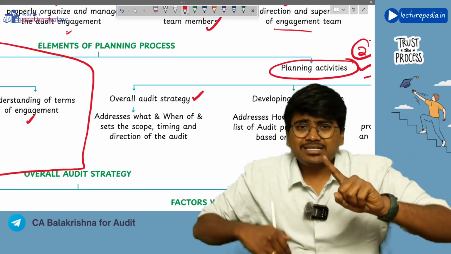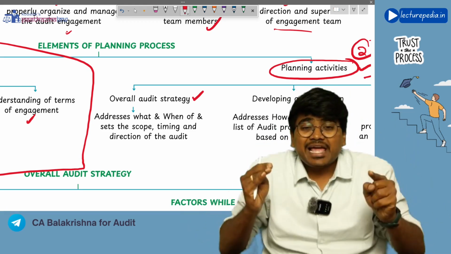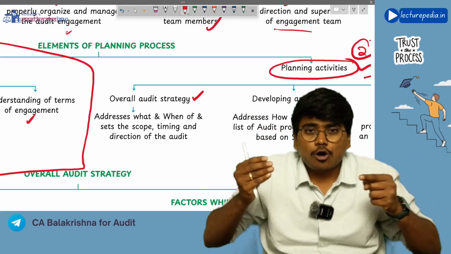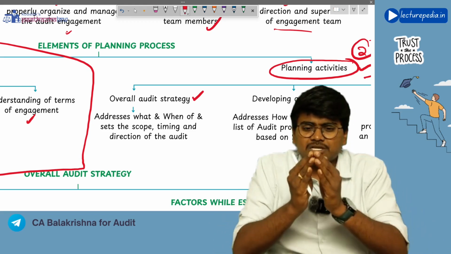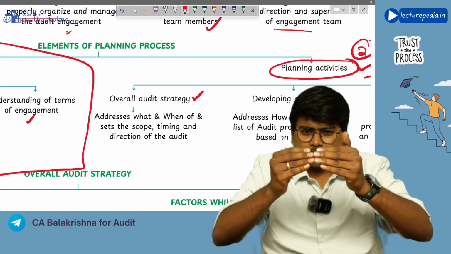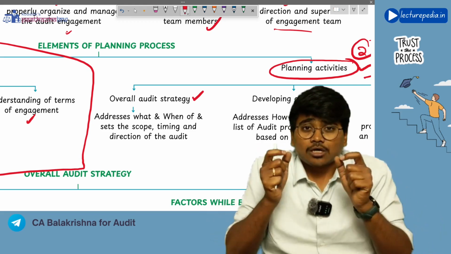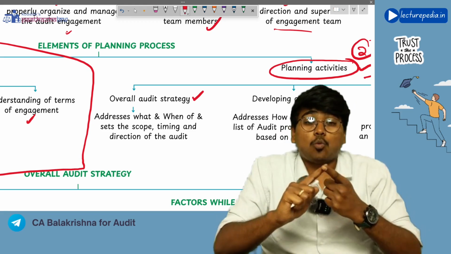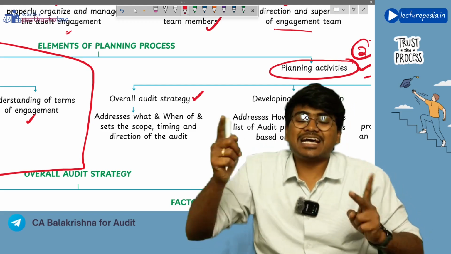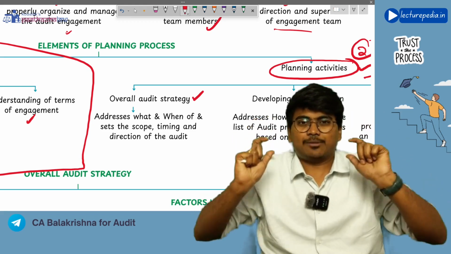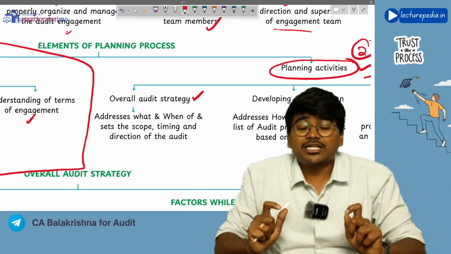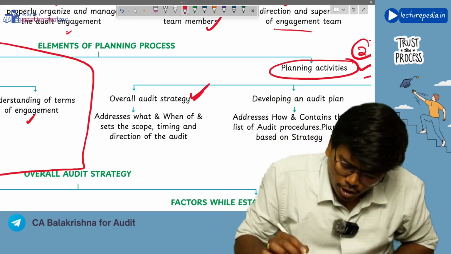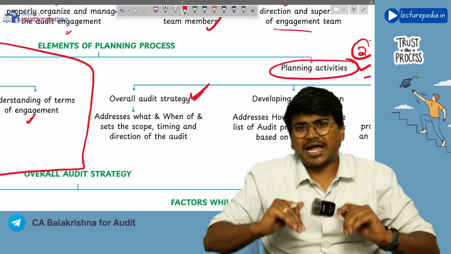Now, this document provides a brief idea of what the objective of the audit is and what the scope of the audit is. Generally, this overall strategy of the audit document will answer two questions: what has to be audited and when it has to be audited. These two things will be answered by the document known as the overall audit strategy. So this is the first document that the auditor will prepare as part of the planning process.